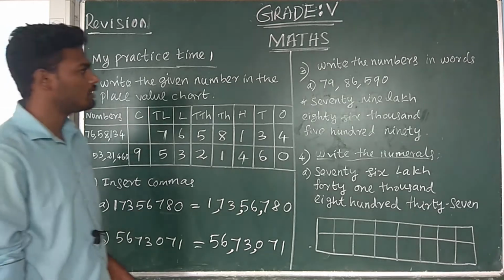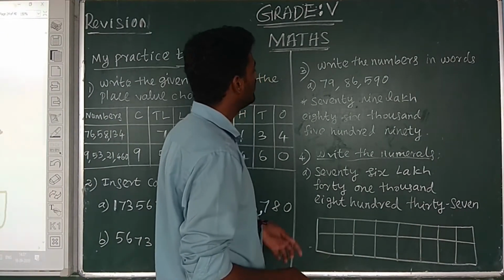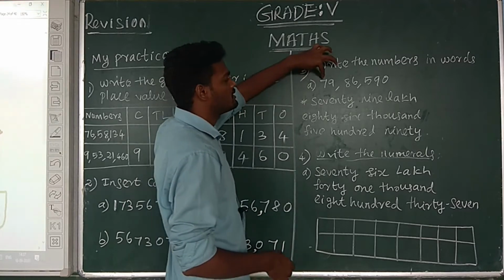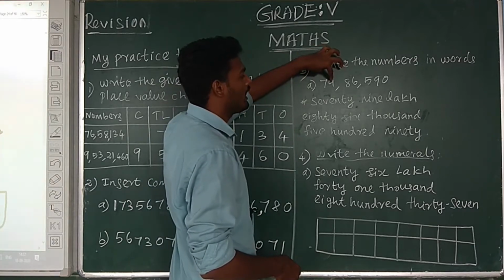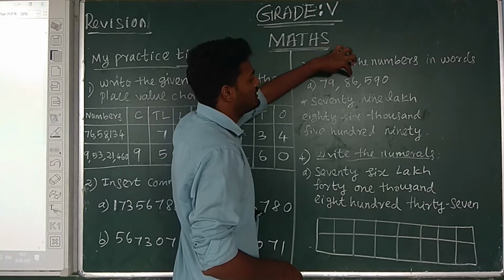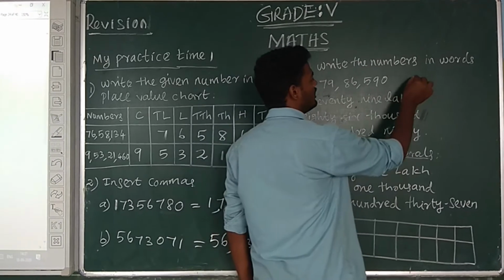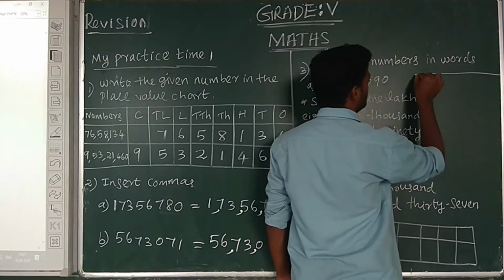Next, third question. Write the numbers in words. So number 79 lakh 86,590. In place value chart,